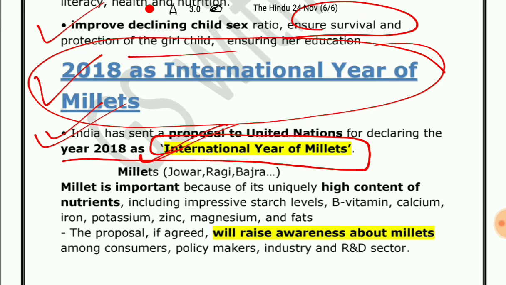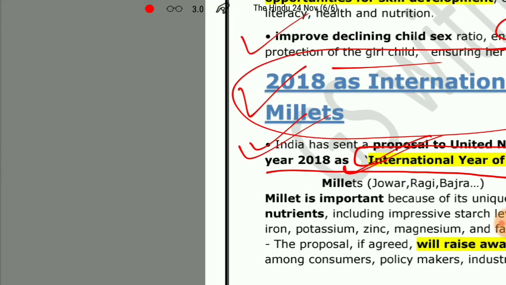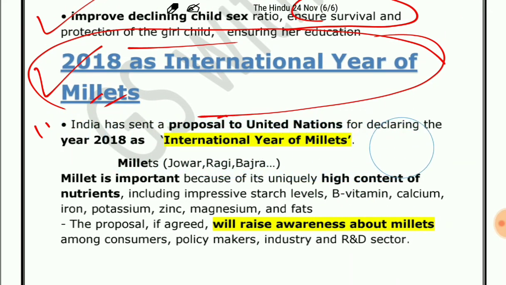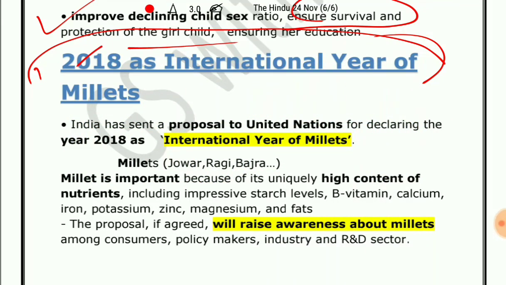What will be the benefit if the UN approves 2018 as the International Year of Millets? It will help in raising awareness about the millets among policymakers, industry and R&D sectors, which is a very good source of nutrients.